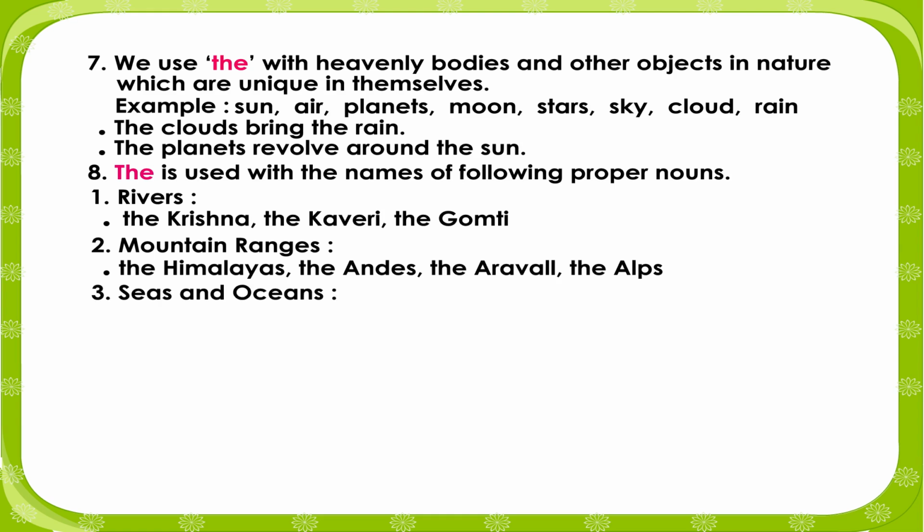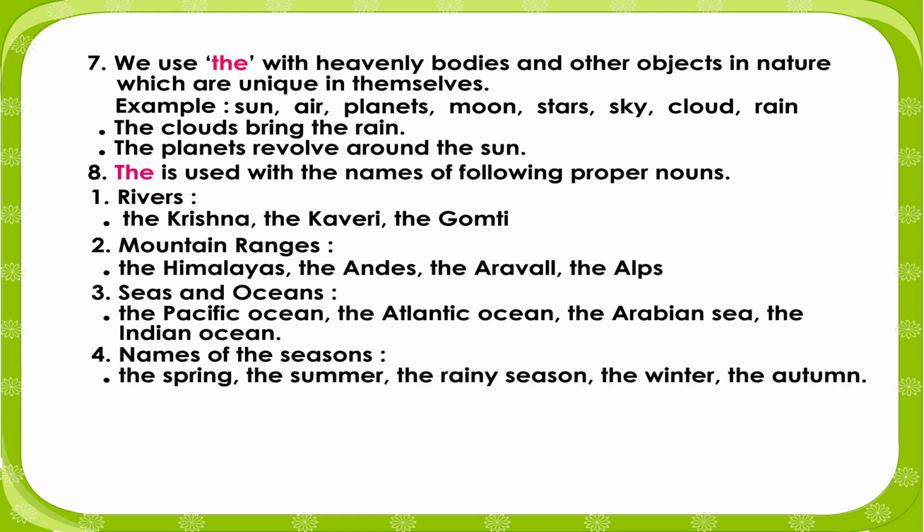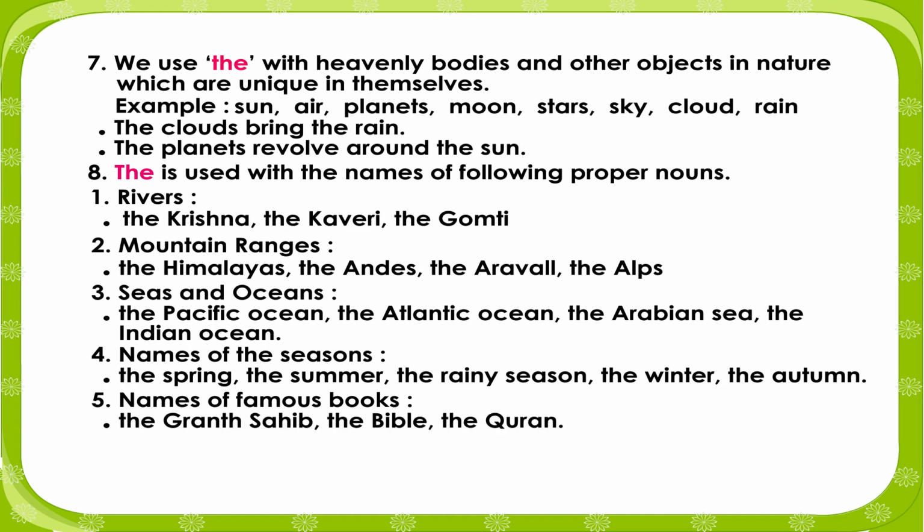3. Seas and oceans: the Pacific Ocean, the Atlantic Ocean, the Arabian Sea, the Indian Ocean. 4. Names of the seasons: the spring, the summer, the rainy season, the winter, the autumn. 5. Names of famous books: the Granth Sahib, the Bible, the Quran. 6.